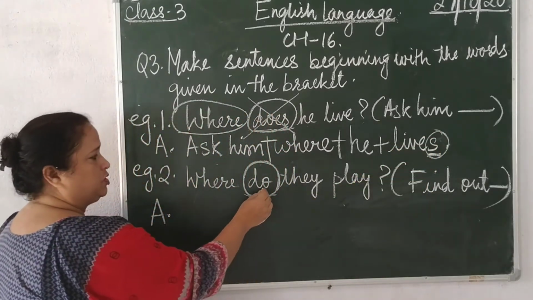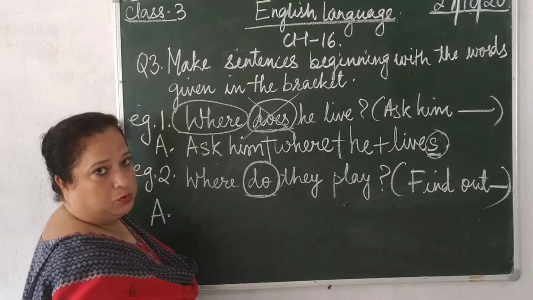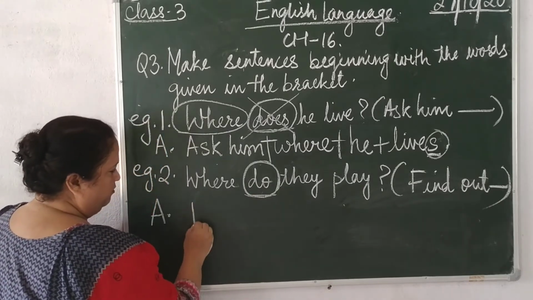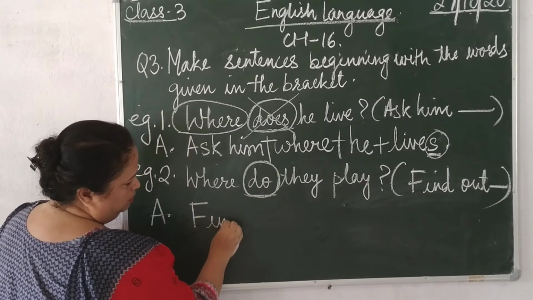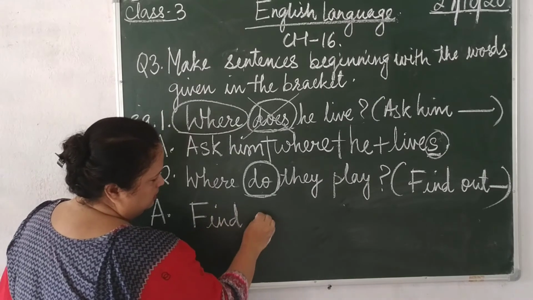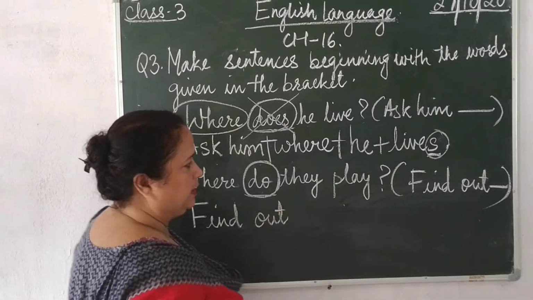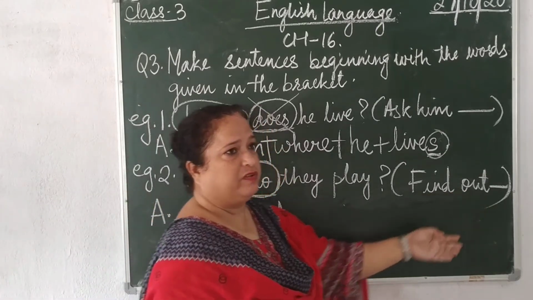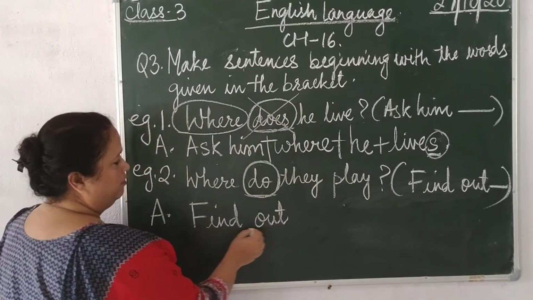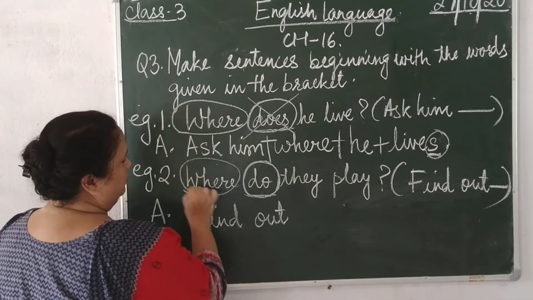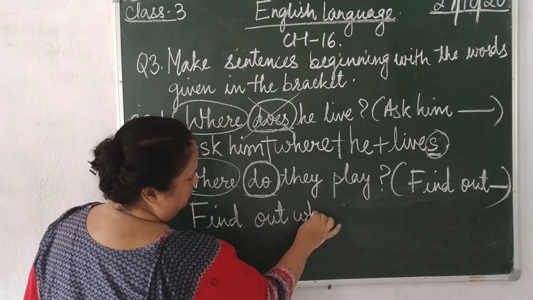Now, if your question has do, let me explain. First of all, we will begin with the words that are in the bracket: find out. So we will begin our sentence using find out. Next we will write the question word.